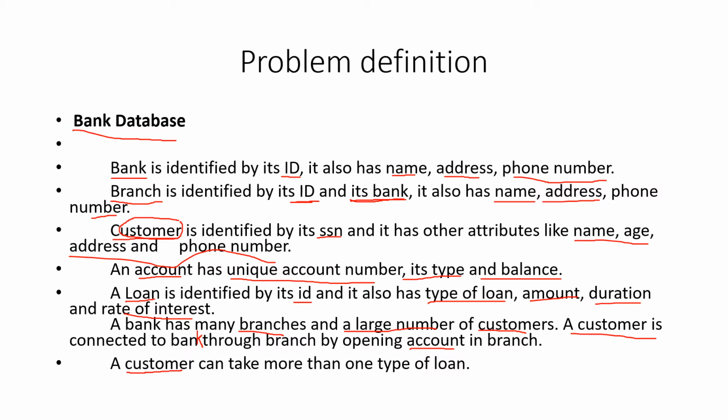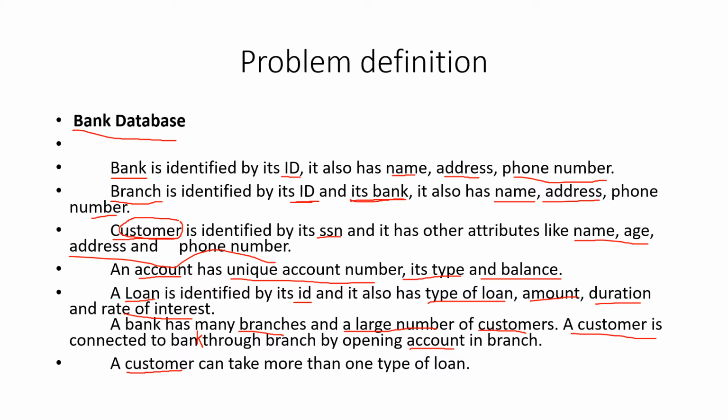Then it goes on to say branch is identified by its ID and its bank. So branch has its ID, but it is also recognized by its bank. So Tilakwadi branch has some meaning only if I say it is ICICI Bank's Tilakwadi branch or Karnataka Bank's Tilakwadi branch. So it has some meaning only when it has a bank name to it, or the main bank.